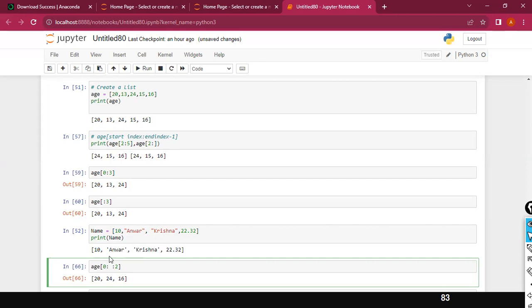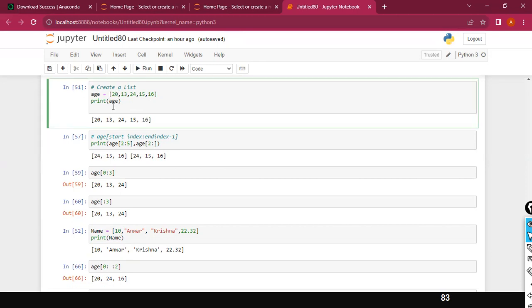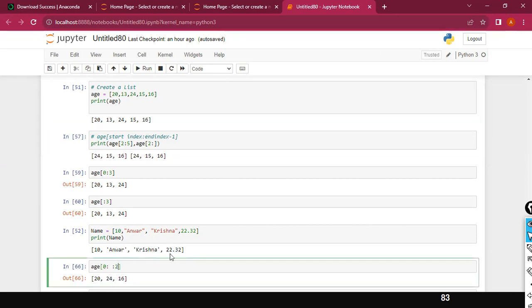Okay, and followed by the colon, that means till the end. After the colon, if you don't specify, what did I say? Till the end. Starting from index value 0 till the end. And then the last argument is jump: increment by 2. So this is your index values 0, 1, 2, 3, 4. Here, if you give 0, colon 2, it is nothing but 5, right? 5.